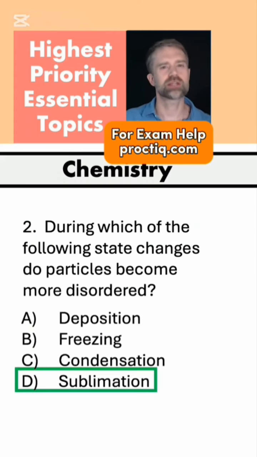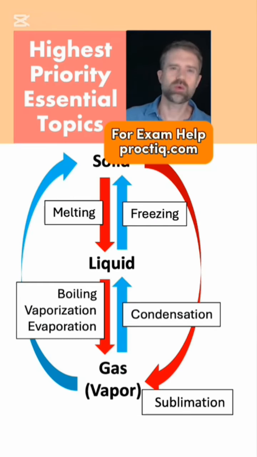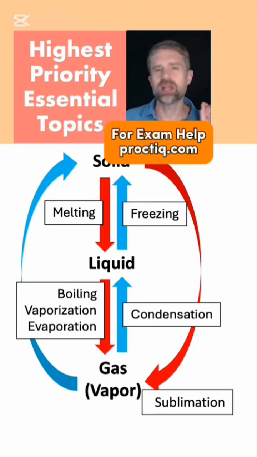To beat questions like this on the TEAS, you want to know how particles are organized in the different states of matter, and you also want to know all the state changes. For each one, what turns into what. You can screenshot this graphic to study from. Make sure you know this stuff super well.